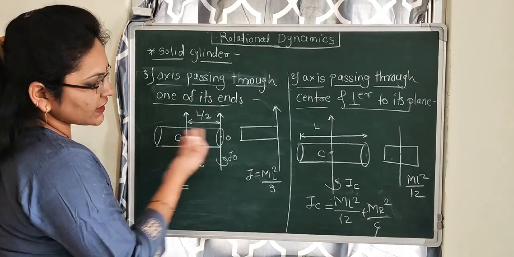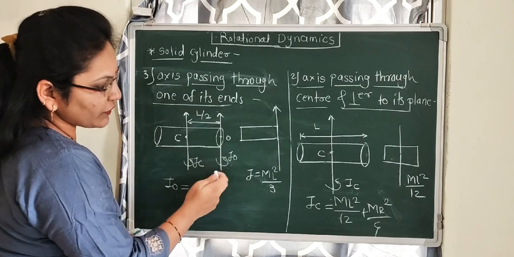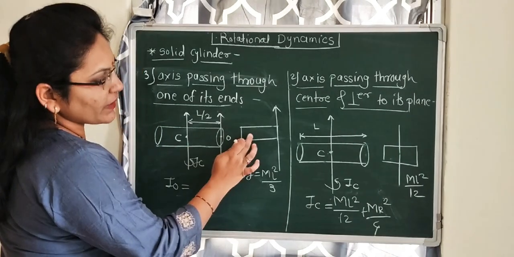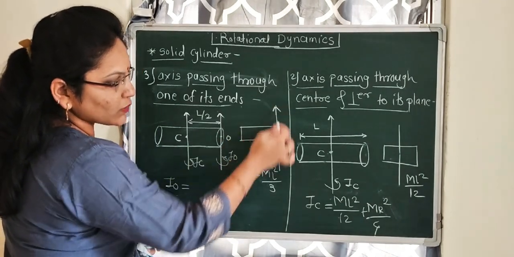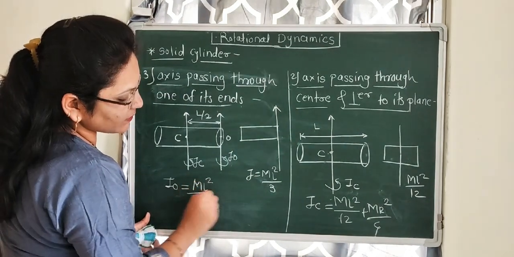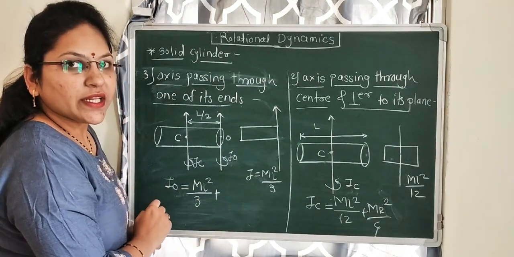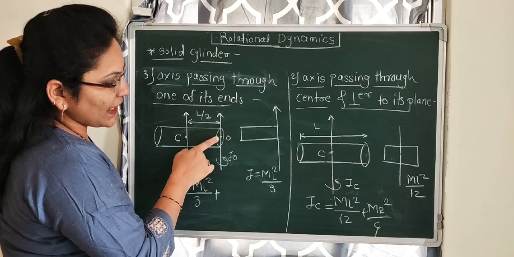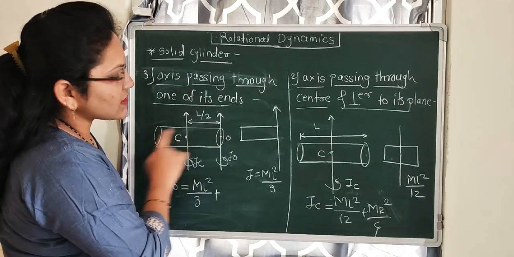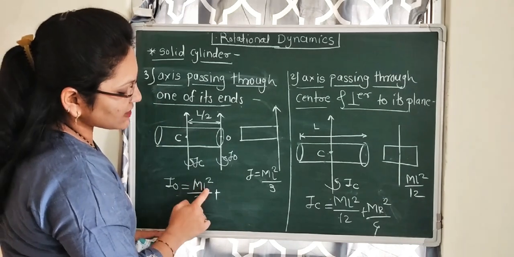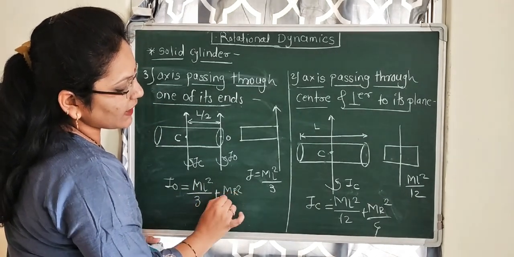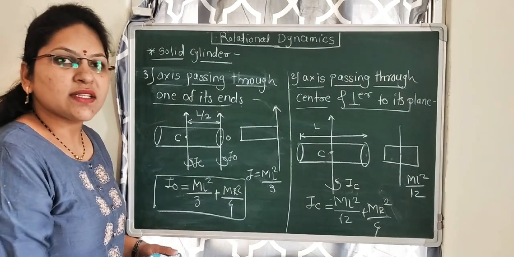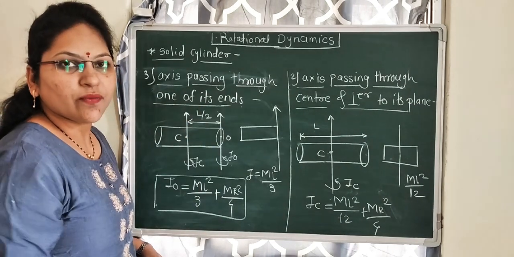So for a solid cylinder about an axis passing through one of its ends, the moment of inertia will be the combination of the moment of inertia of the metal rod about its one end, that is ml square by 3, plus the moment of inertia of the disc about its diameter, because this axis behaves like a diameter for this solid cylinder. Okay, then ml square by 3 plus mr square by 4. This is the formula for the moment of inertia of the solid cylinder about an axis passing through one of its ends.